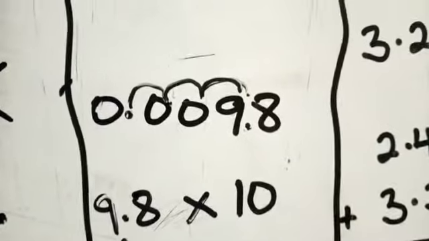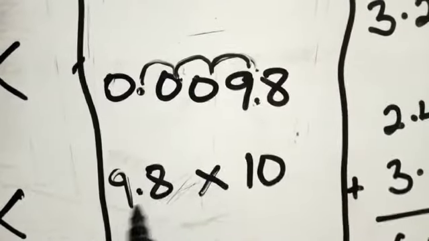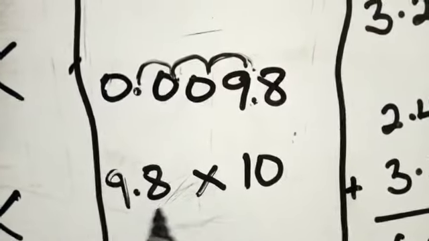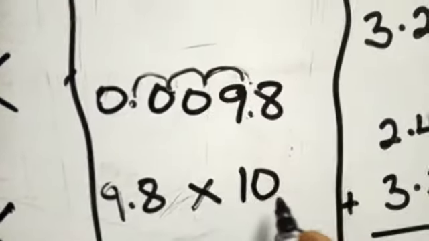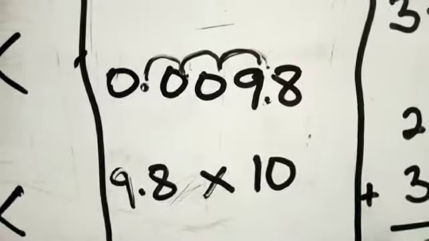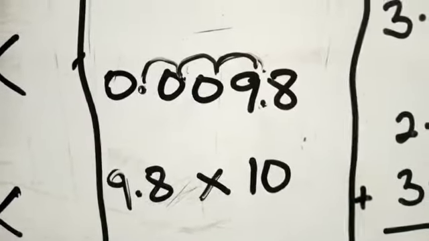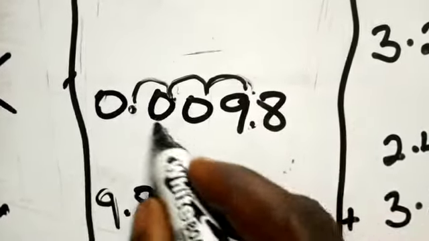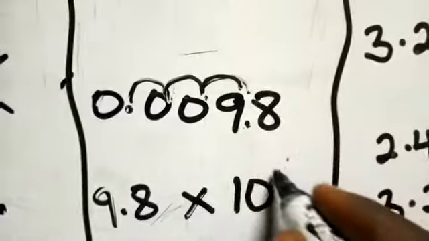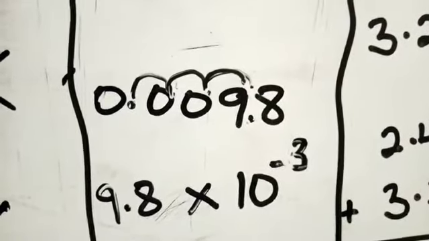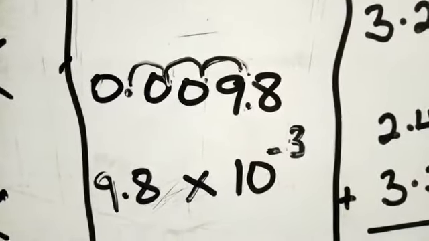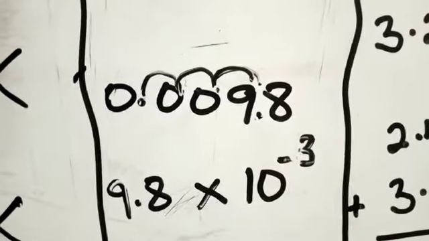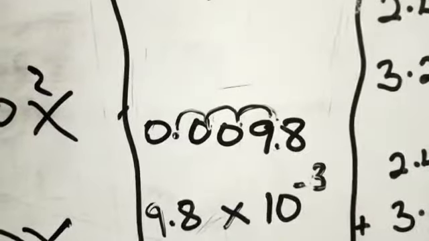We know that the age here before the point has to be between 1 and 9. That is exactly what we are having. We are having 9, so you are qualified, right? We don't care about what follows after, right? This is just the law of your company. You just have to obey that law before you can be employed. So how do you determine here? So of course here will be negative, 1, 2, 3. Here will give me negative 3. Is that okay? That is very simple. So this is how you convert, and then you write a standard form of any number being given to you, right?